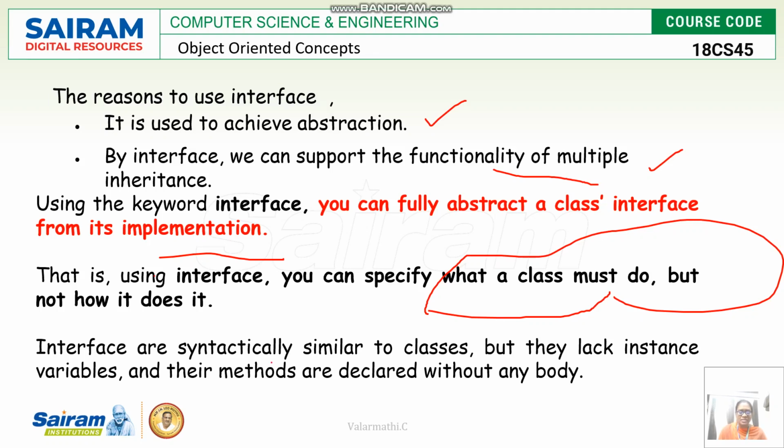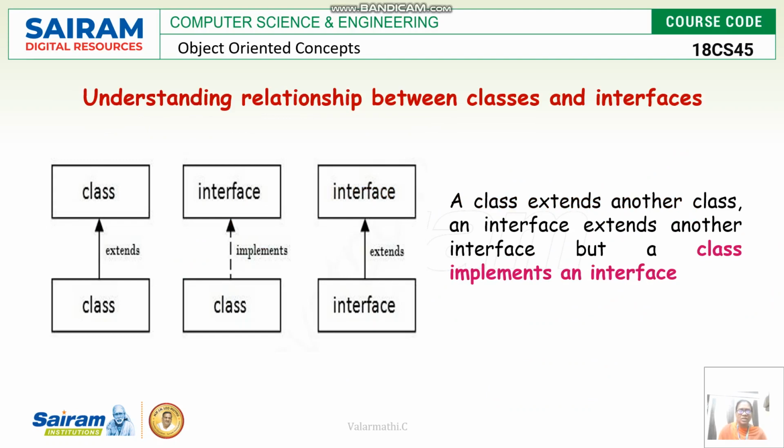Interfaces are syntactically similar to classes, but they lack instance variables, and their methods are declared without any body. Apart from this, they are similar to classes. This is another diagram which shows the relation between classes and interfaces, because in some cases they are similar. Interfaces also have member variables, and classes also have member variables. But what is the difference?